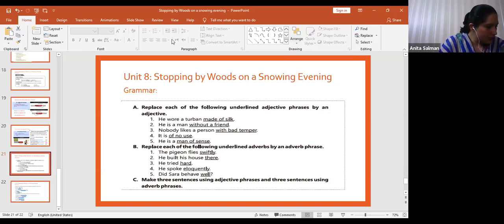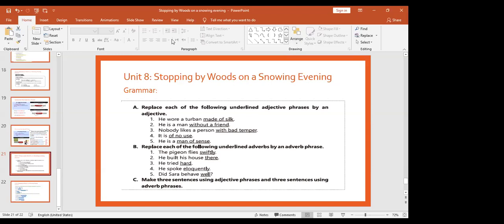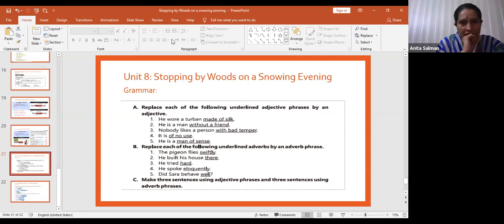Next is, he is a man without a friend. Without a friend. The adjective phrase is without a friend. What could be the adjective in place of without a friend? Yes, quickly, friendless man. Okay. Next is, nobody likes a person with bad temper. A person with bad temper. What could be the one word for that? The phrase is with bad temper. What could be the adjective in place of with bad temper?